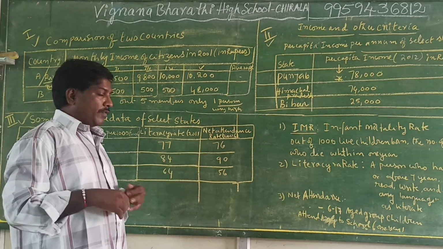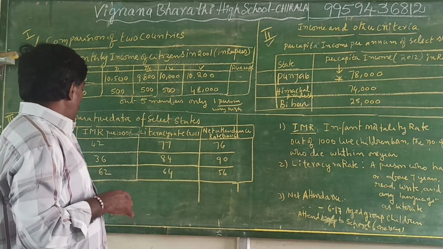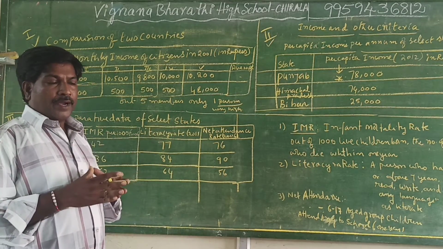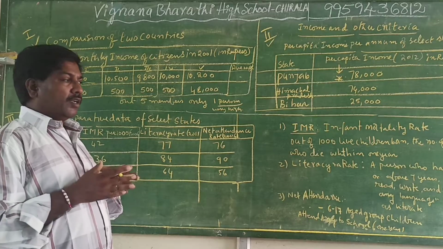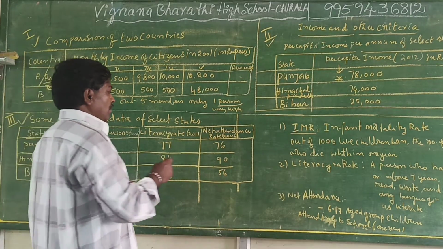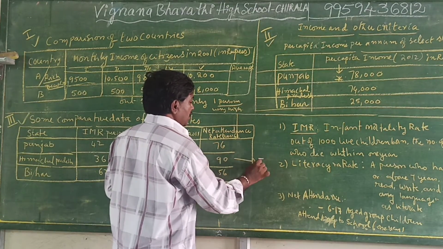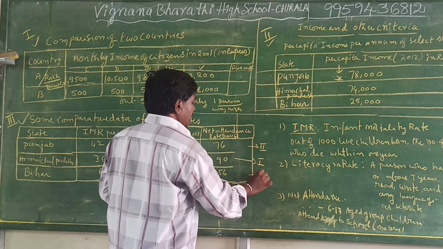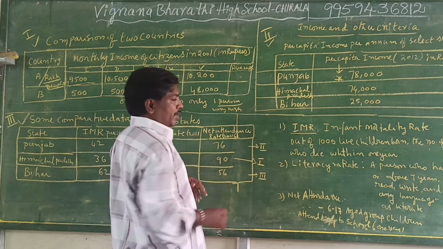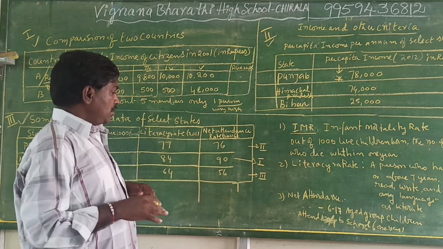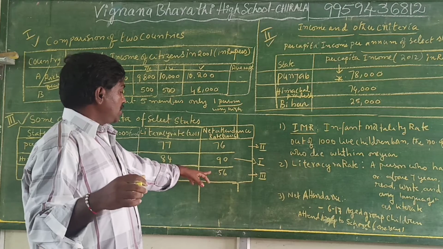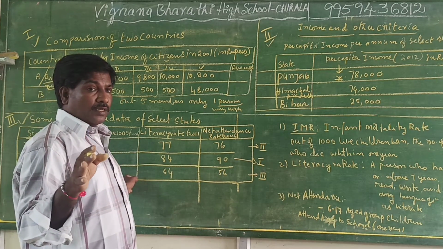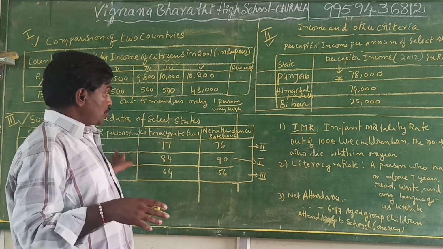So finally, in the total comparison of the three states, the first best state is Himachal Pradesh, the second is Punjab, and the third is Bihar. Bihar has a very poor literacy rate, very poor net attendance, and an infant mortality rate that is high compared to these two states.